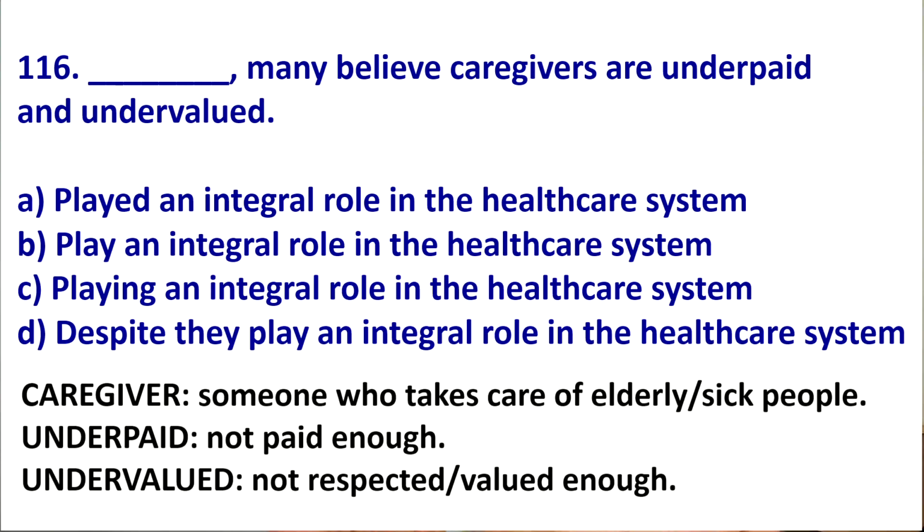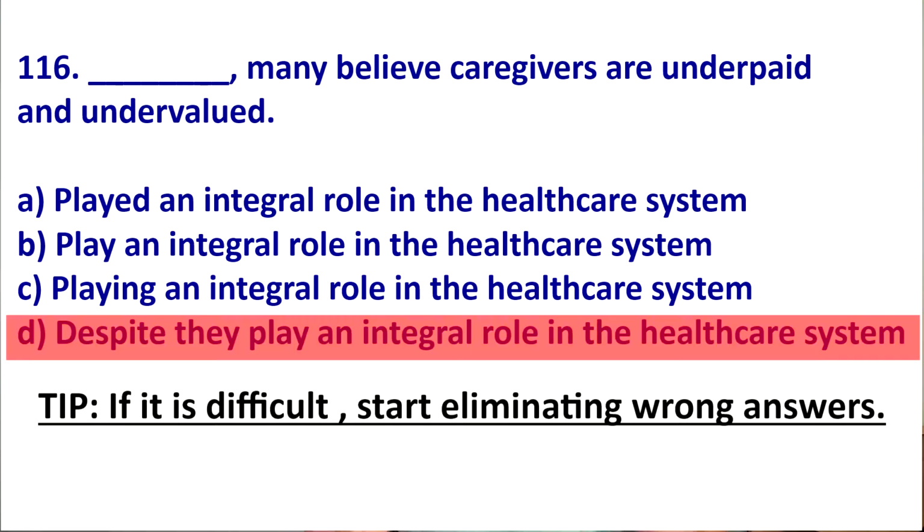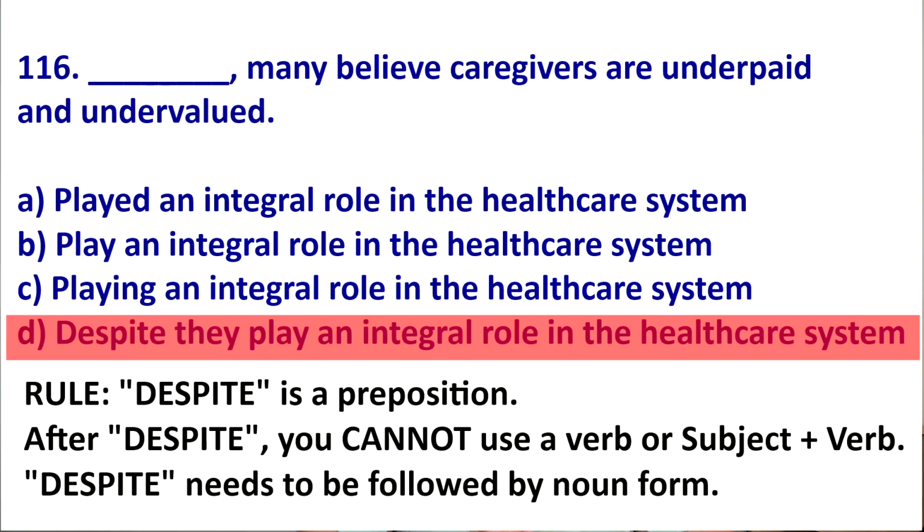So look at the options A to D. Now, if this is difficult for you, the first thing you want to do is eliminate the wrong answer. So what can we do right away? Well, let's eliminate D. D cannot possibly be the answer. After despite, you cannot have subject plus verb because despite is a preposition. It needs to be followed by a noun form.